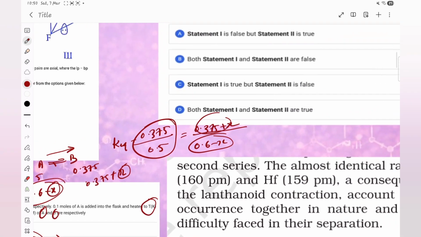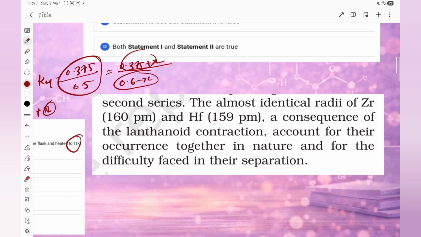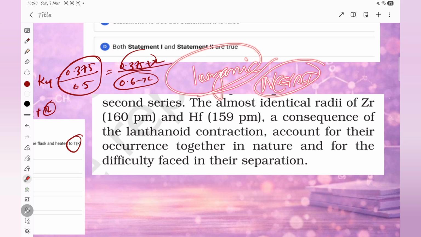Okay. And next, for example, you can see here. It is actually not a question. I have taken an example to help you learn how to read inorganic chemistry. For inorganic, P block, D and F block, you can completely depend on the NCERT. You don't need to go for anything extra.